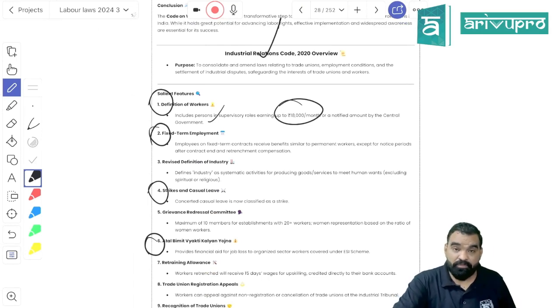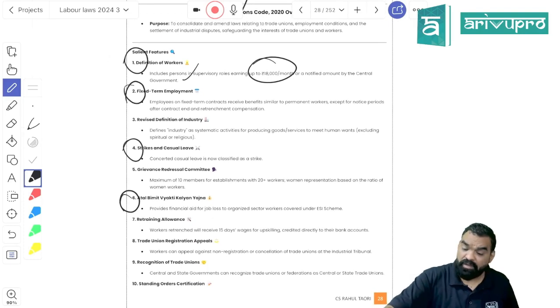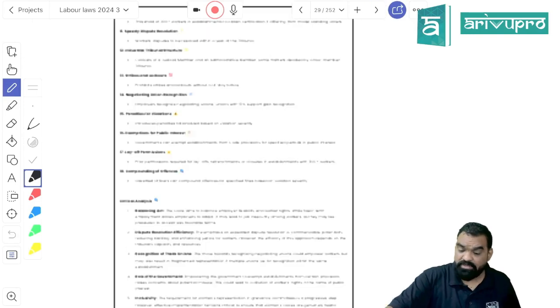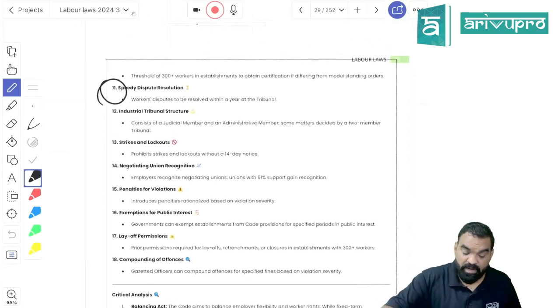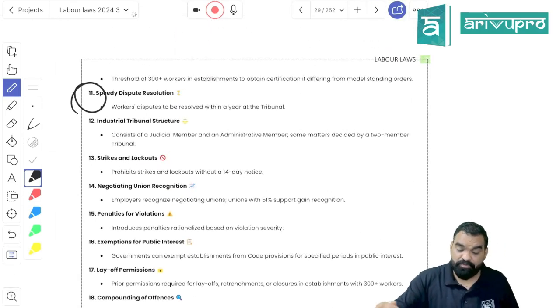Now any worker, whether performing basic work or supervisory work, if his salary is up to 18,000, would be protected under the Industrial Dispute Act. Earlier, contractual employees were subject to discrimination, but now they are going to get the same treatment. Earlier concerted leave was not treated as a strike, but now it is. Insurance for all employees under Atal Bimit Kalyan Yojana is mandatory. A dispute filed with the tribunal needs to be resolved within a period of 1 year.